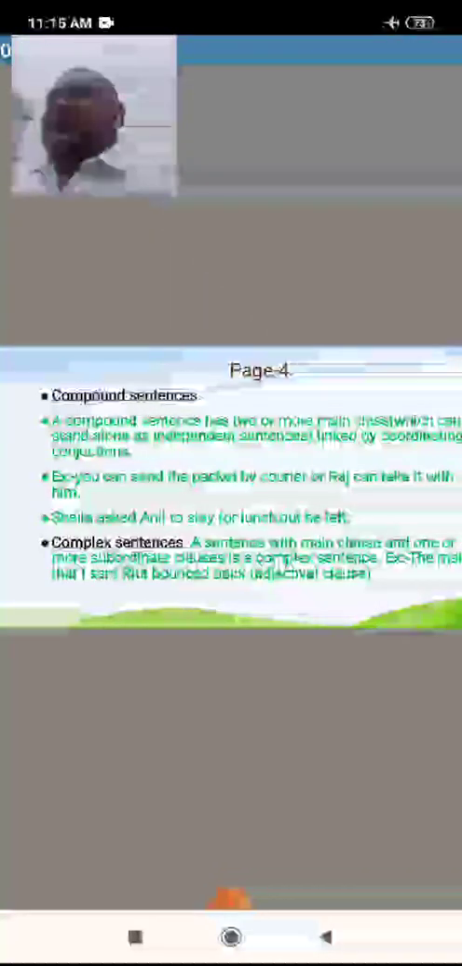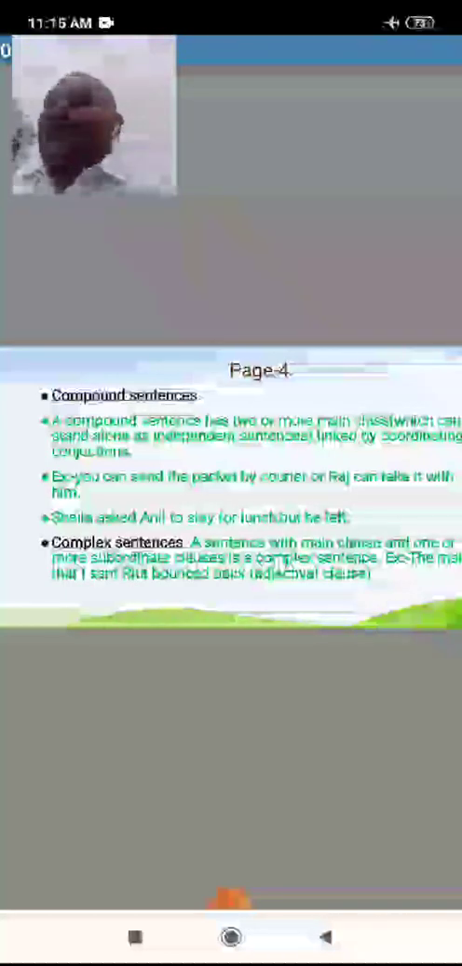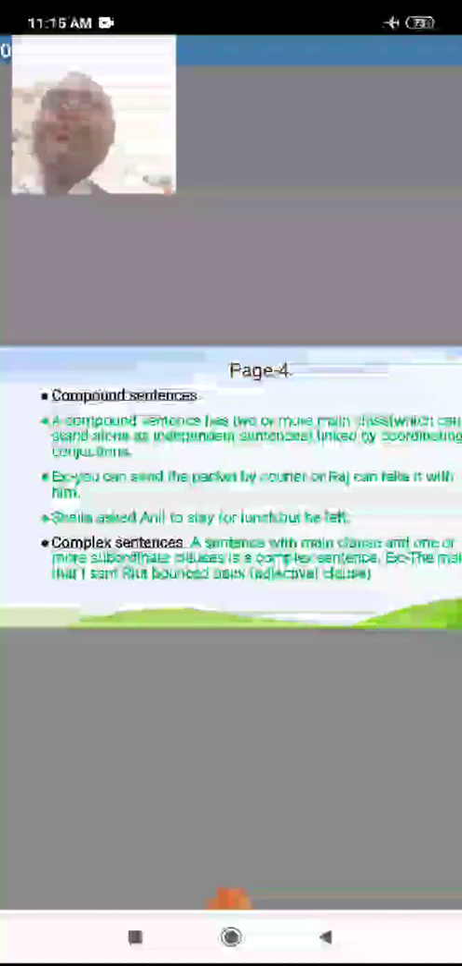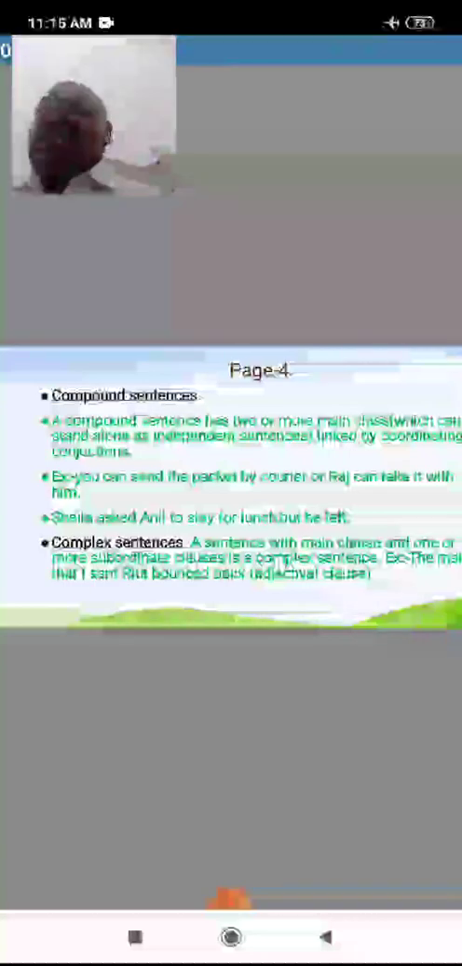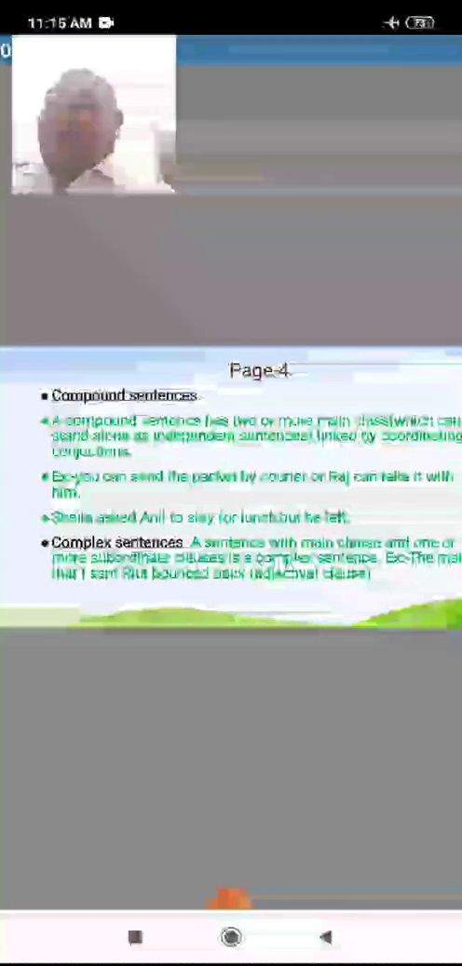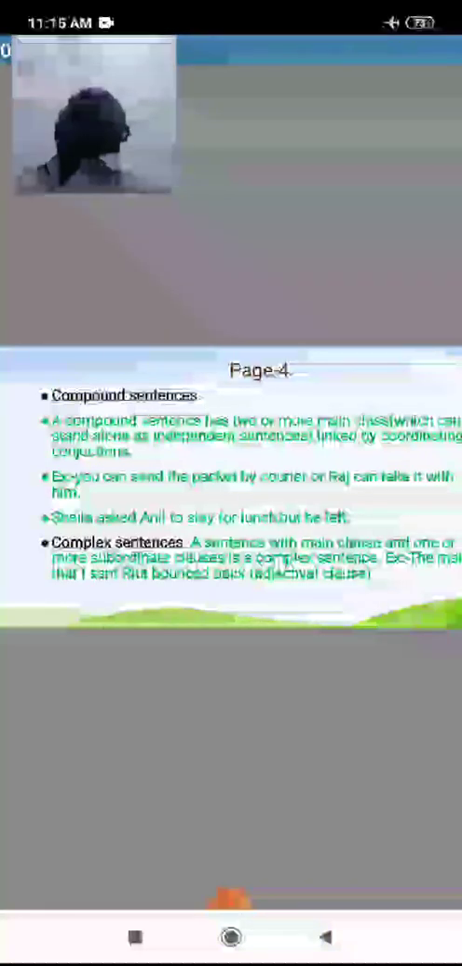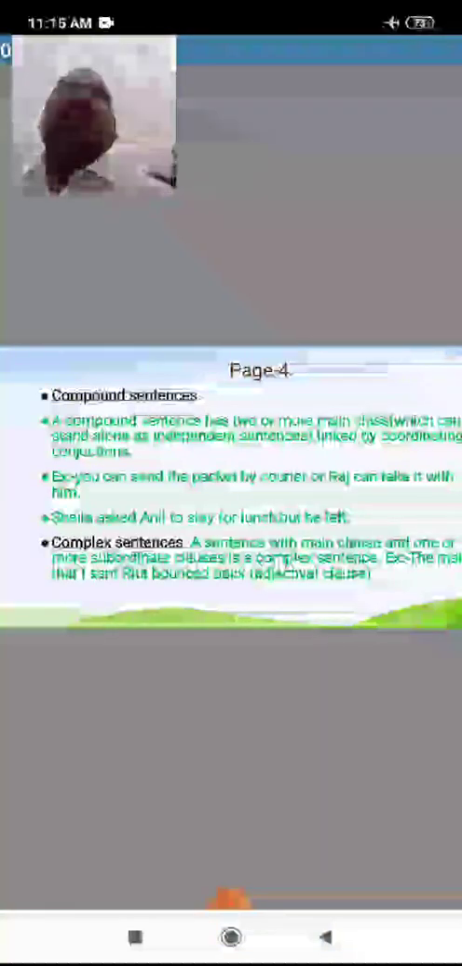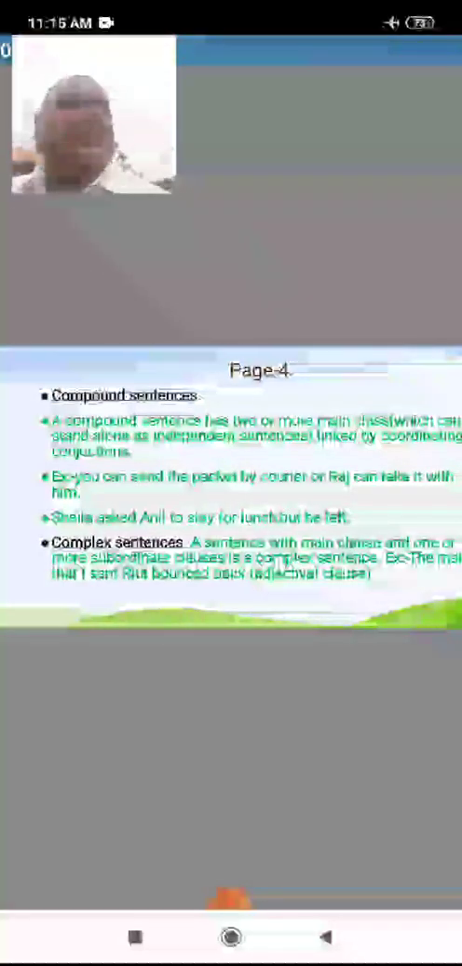The main clause is the man who lives next door. That is the main clause. My friend's brother-in-law, that is the subordinate clause. See that. Both clauses are there.